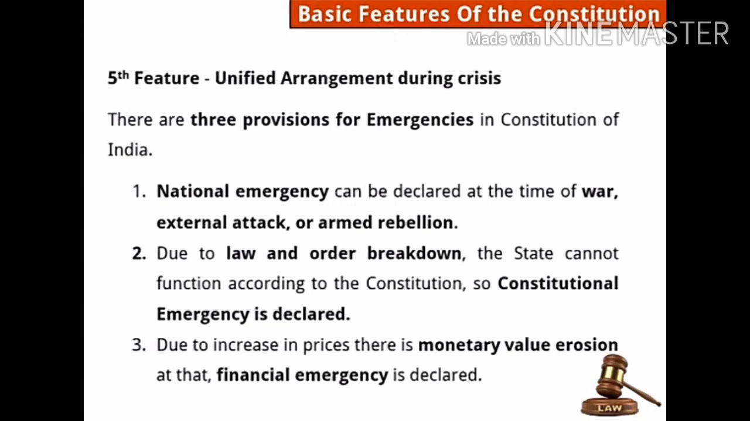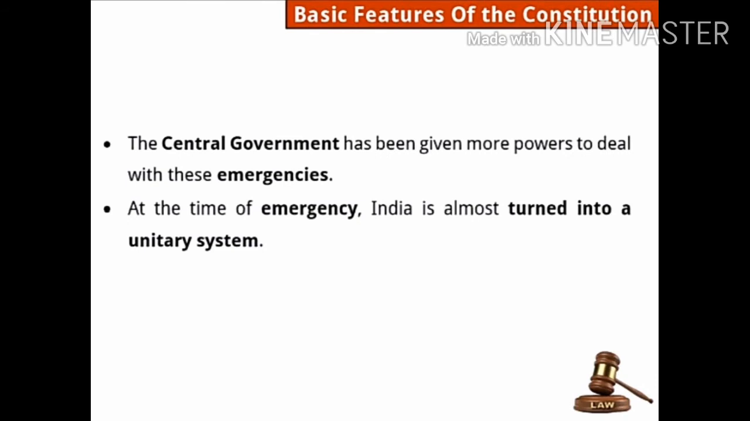So when these kinds of emergencies are declared, who will work that time? The central government. The central government has been given more powers to deal with these emergencies. The central government will look after all the states. There won't be any state government taking the decisions. All the decisions would be taken by the central government. At the time of emergency, India is almost turned into a unitary system. It means one only government, the central government. No other sub-governments would be in working order. Only the central government will take decisions, and you have to follow that. Only the central government would be in power that time.